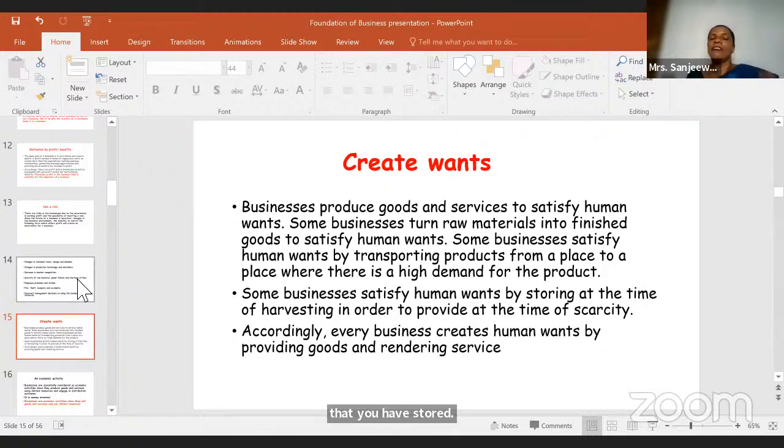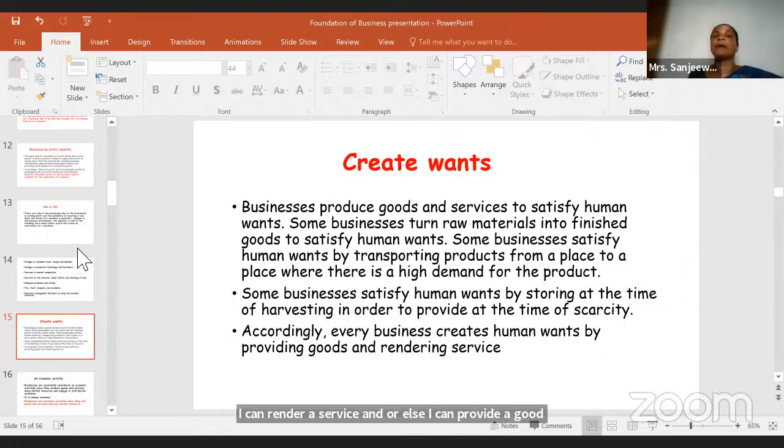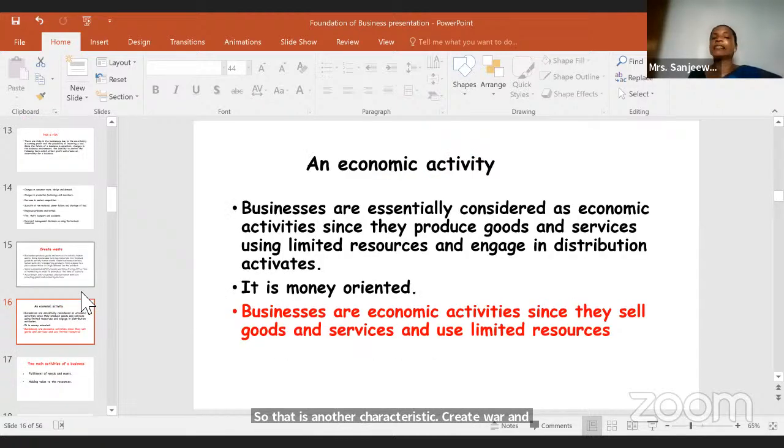Accordingly, every business creates wants by providing goods and rendering services. I can render a service or else I can provide a good. So every business should provide a good or render a service. That is another characteristic, create wants. And economic activity: business is an economic activity. Businesses are essentially considered economic activities.